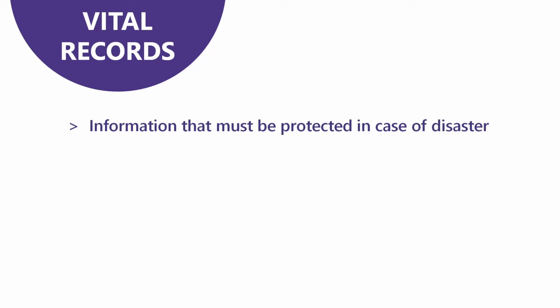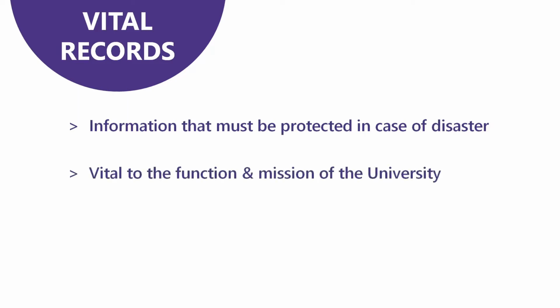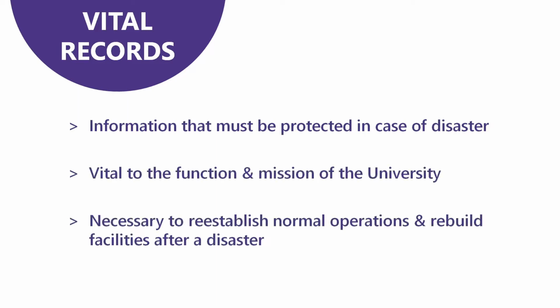Vital records are recorded information that must be protected in case of disaster. They are vital to the function of the university and needed to reestablish normal operations after a disaster. Vital records are needed to establish or protect the legal and financial position of the university, and needed to protect and ensure the rights and interests of students and employees. Vital records can exist in any format.